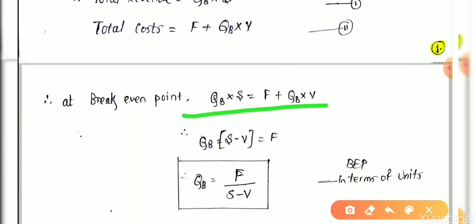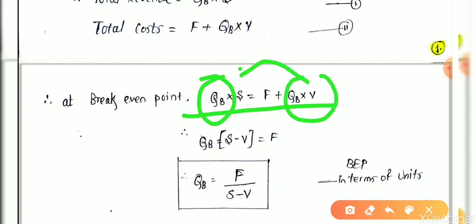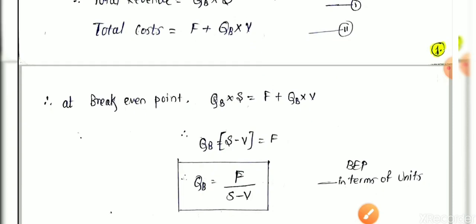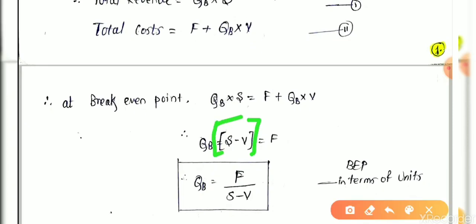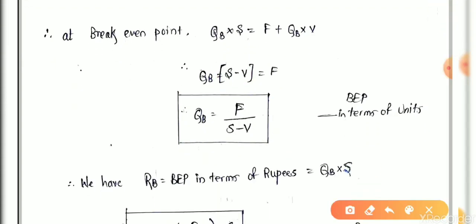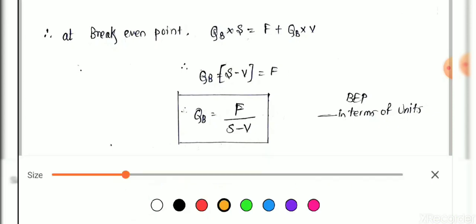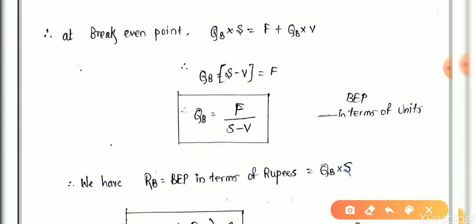If you equate QB into S equal to F plus QB into V, we have to sort out this QB on one side. Therefore, this QB into V goes over here, and it becomes QB into (S minus V) is equal to F. Therefore, QB is equal to F divided by (S minus V). These are the basic and important equations which we are going to use in our complete break-even analysis numericals.